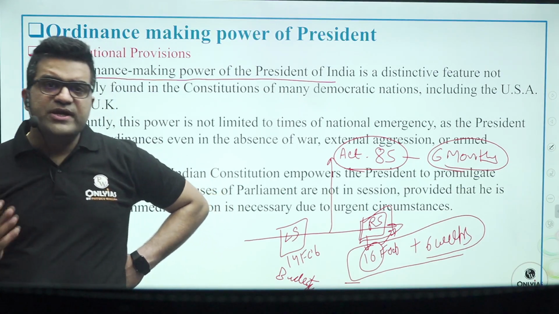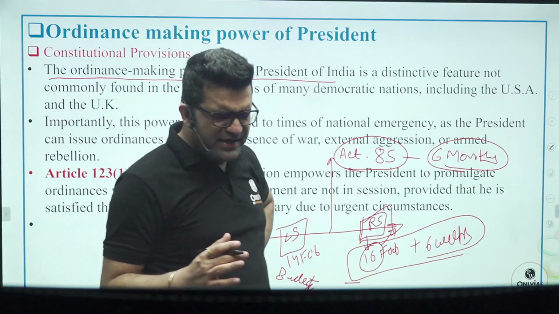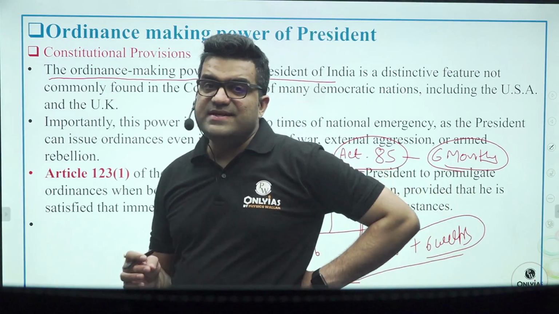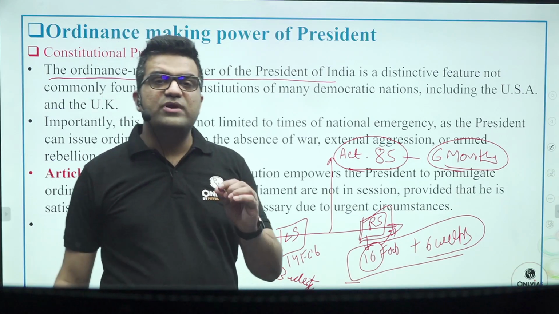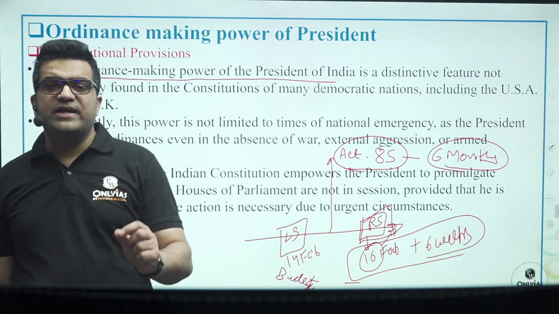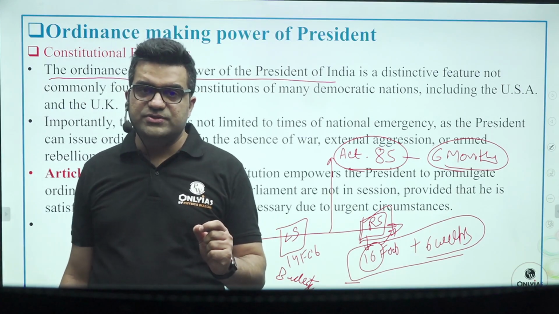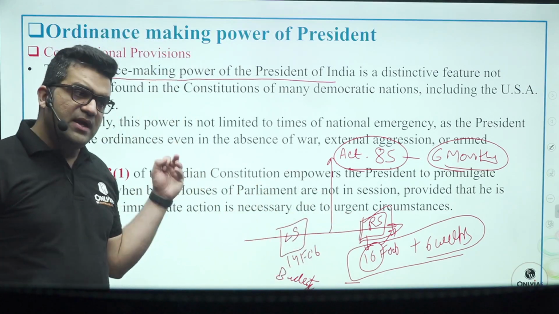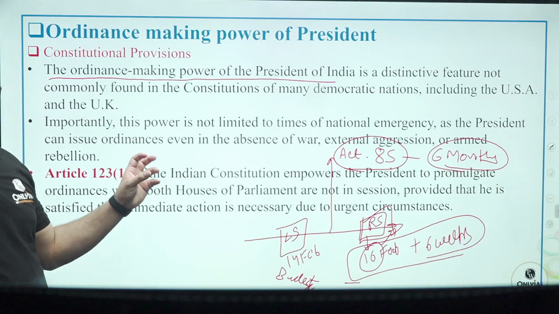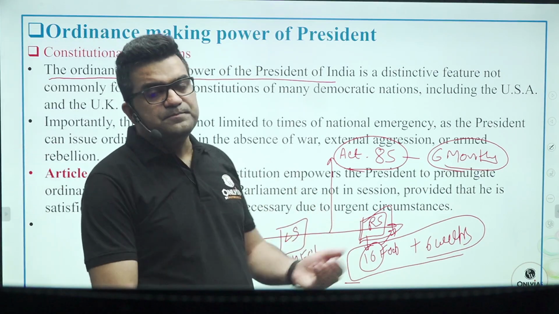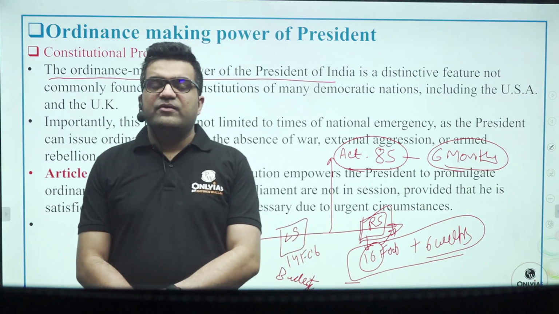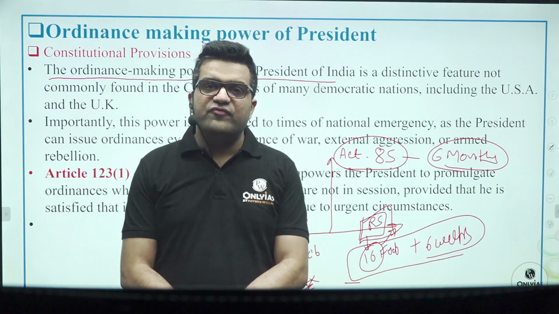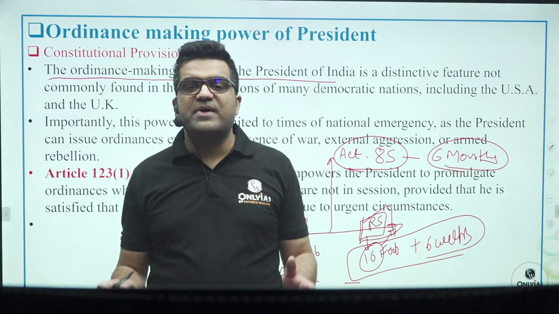So repromulgation of ordinances has happened, to the extent that in the DC Wadhwa versus State of Bihar case, the Supreme Court had to say that repromulgation of ordinance is a fraud on the constitution. Then the RC Cooper case, we are going to talk about. The statement of objects and reasons has to be laid before the houses of the parliament, stating what were the reasons that warranted such a hasty step on the part of the executive.